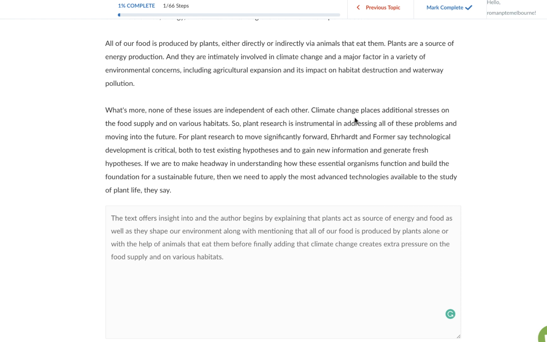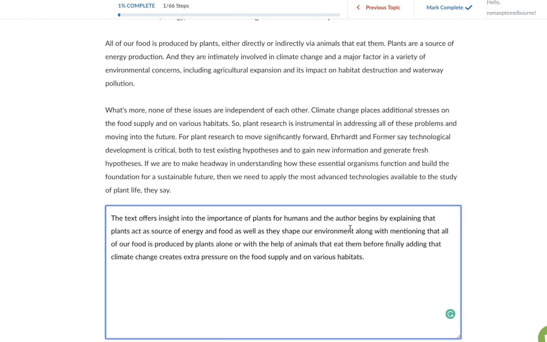Whatever is the case, just get the information from there, and then depending on your score target you may need to paraphrase the sentence by replacing some of the words or by rewriting some parts of the sentence. Once you have done all of these things, you definitely need to identify the topic of this paragraph. And in this case, how did I know this is the topic? Because I can see that in every paragraph this is what they are discussing. They're discussing plants, and because I can understand what they're saying in each of these paragraphs, I can say that they are discussing the importance of plants for humans. And this is how you write your answer.